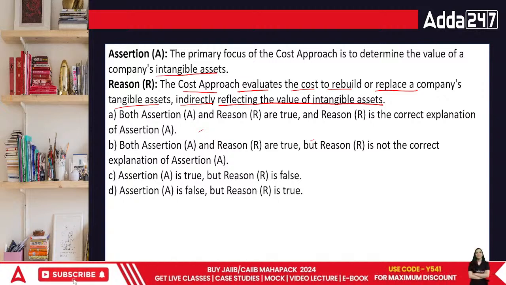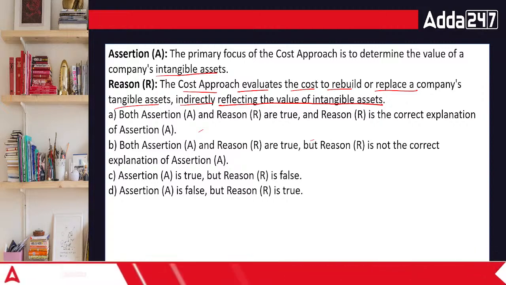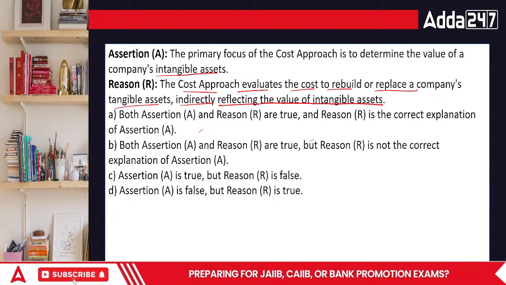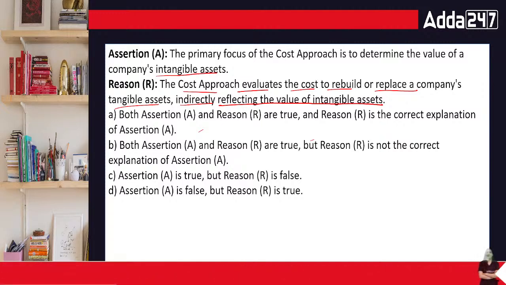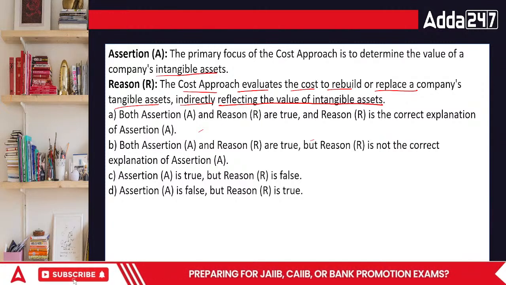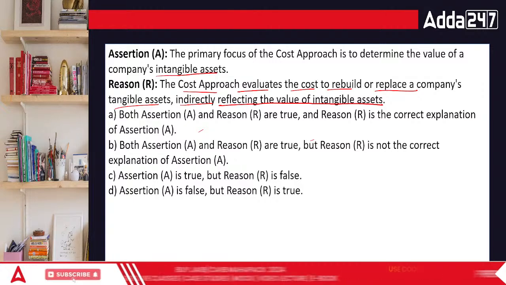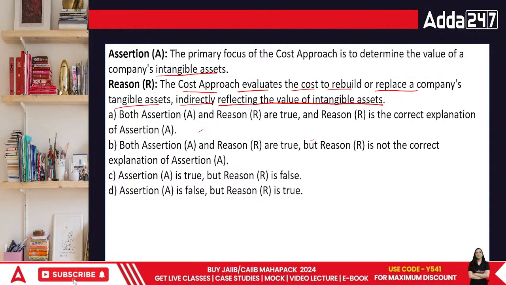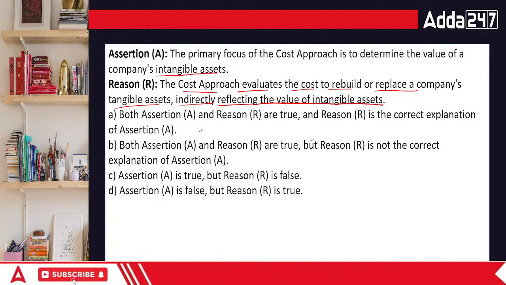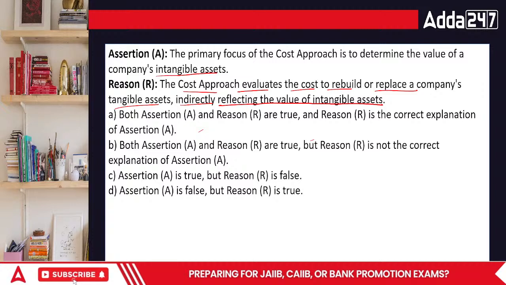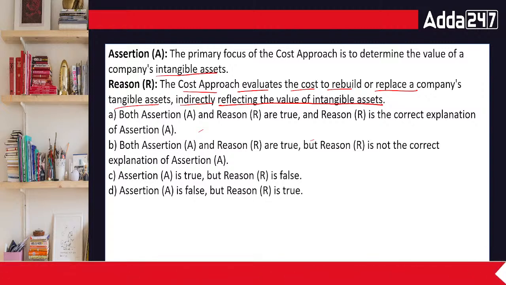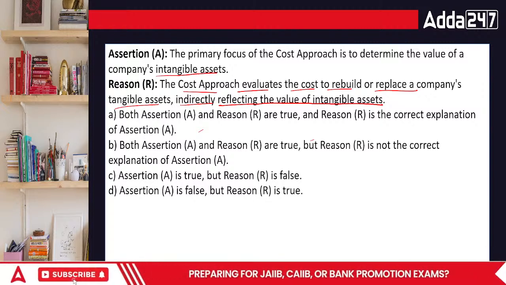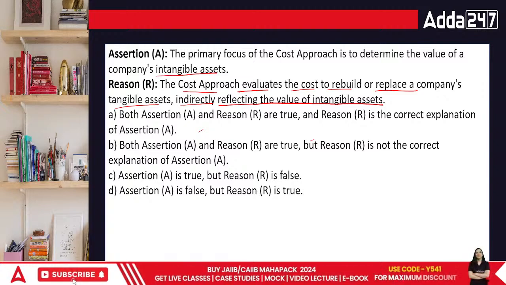So both assertion and reasoning are true, and reasoning is the correct explanation. Both assertion and reasoning are true, but R is not the correct explanation. Assertion A is true, but the R is false. Assertion is false, and the reasoning is true. Everyone? What's going to be the answer, everyone?